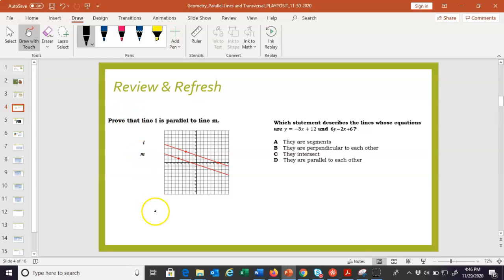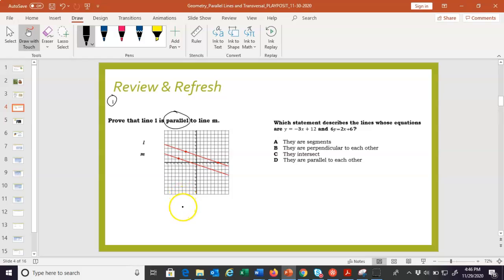Before we do that, let's just review a little bit from what we went over before fall break. So here's the first example. It says, prove that line L is parallel to line M. Before I go much further, don't forget, whether you're watching the Playposit or you're watching the viewer link, you can pause at any time, whether you need to catch up on your notes or you want to try the examples on your own.